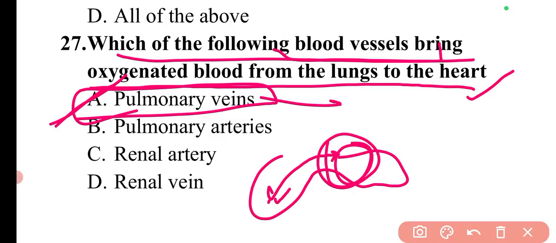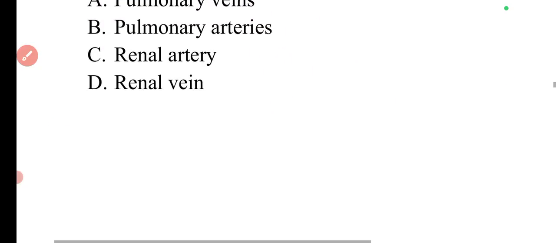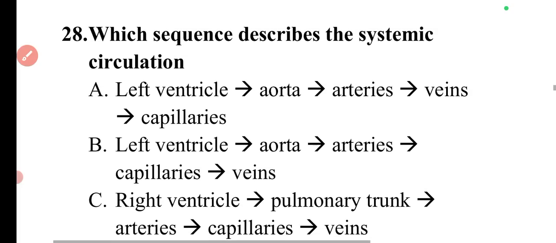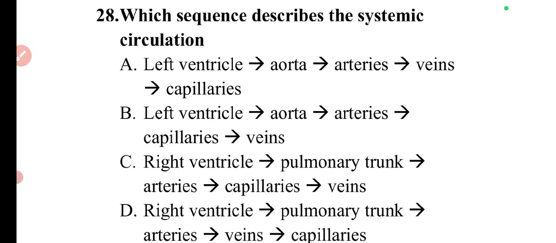This is also an exception, because basically veins carry the deoxygenated blood, but the pulmonary vein will carry the oxygenated blood. Then coming to the next question.